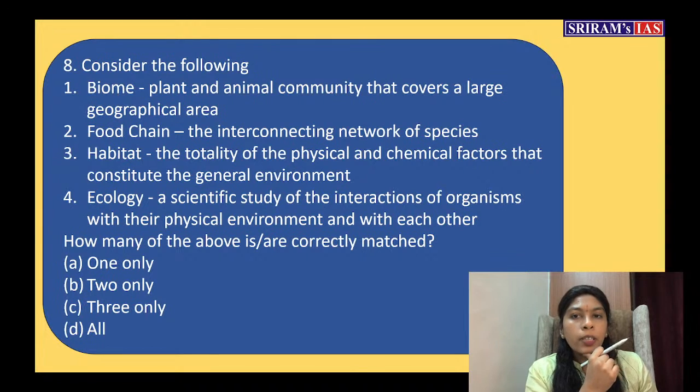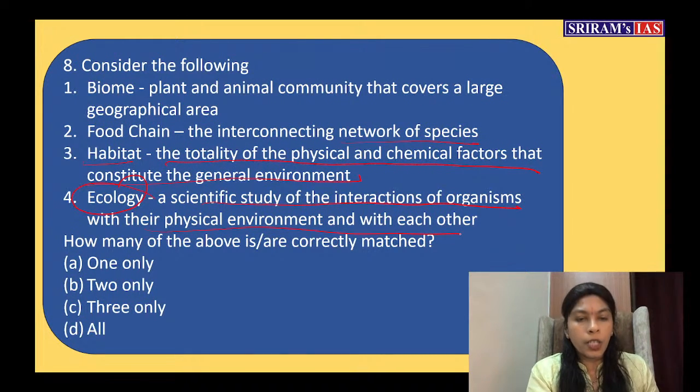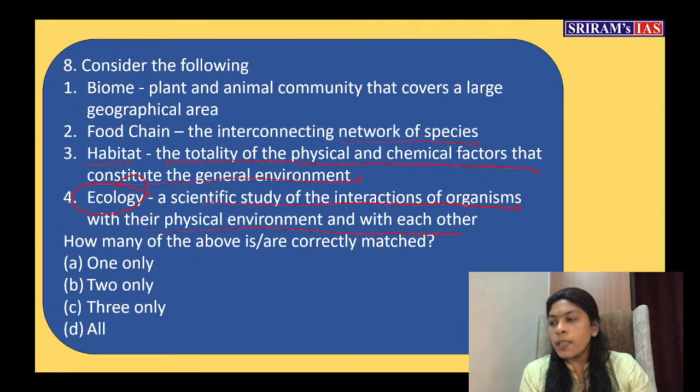Plant and animal community that covers a large geographical area: biome. Food chain: the interconnecting network of species. Habitat: the totality of the physical and chemical factors that constitute the general environment. Ecology: a scientific study of the interactions of organisms with their physical environment and with each other. How many of the above statements are correctly matched? Now you have to give me the answer. Please try and come out with the answers.